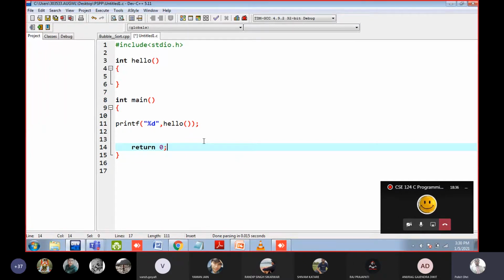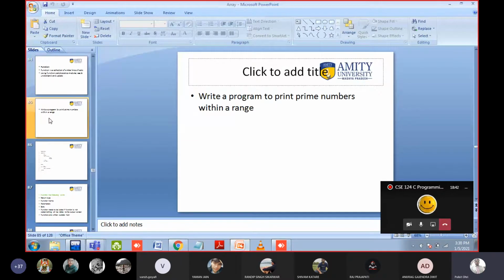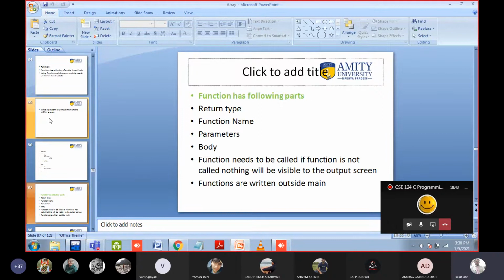So I have made a quiz. So these are the parts of the function: return type, void, integer, float, function name that you can give by yourself, parameters, function body. The function needs to be called. If the function is not called, nothing will be visible on the output screen. Calling is very, very important.